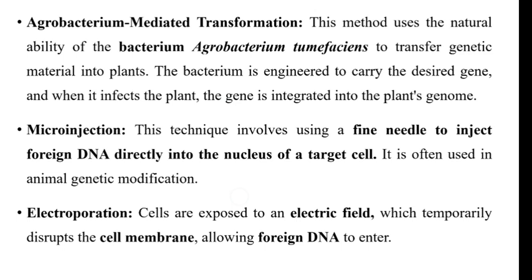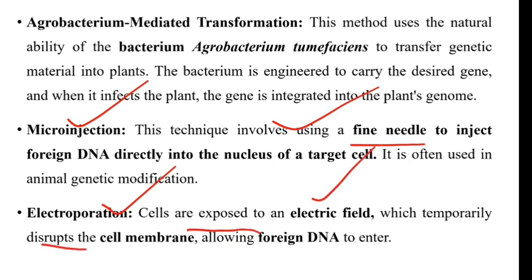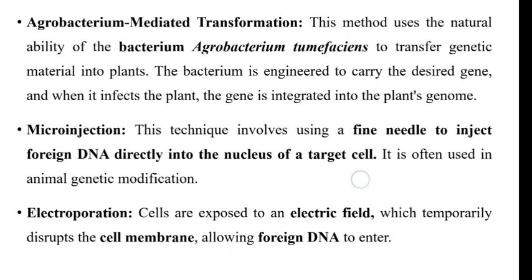Next, we can also use the agrobacterium mediated gene transformation technique. Next, the microinjection technique, which involves use of a fine needle to directly inject the foreign DNA into the target cell. Next, electroporation. The cells are exposed to an electric field which temporarily disrupts the cell membrane and allows the foreign DNA to enter into the cell.